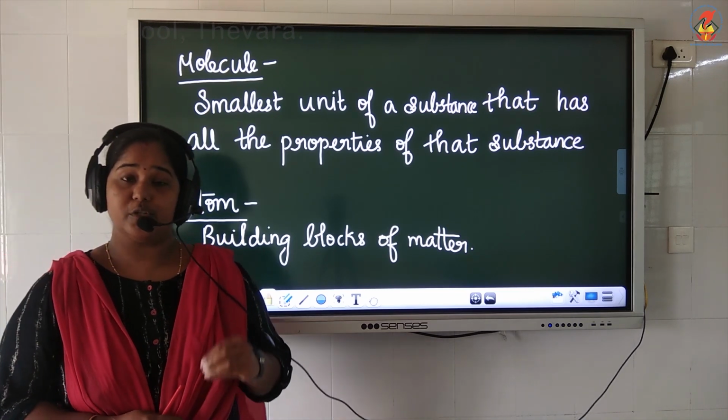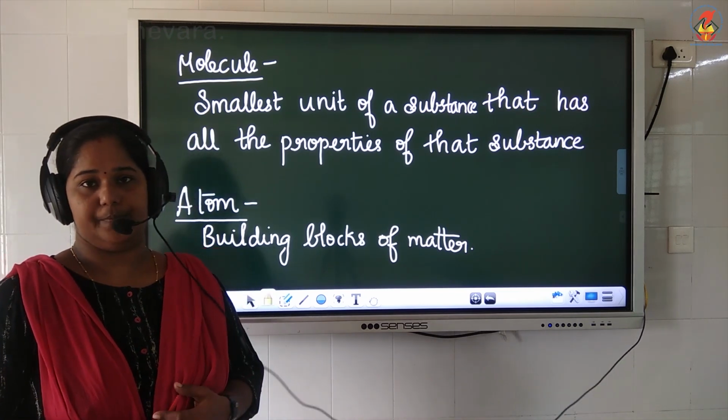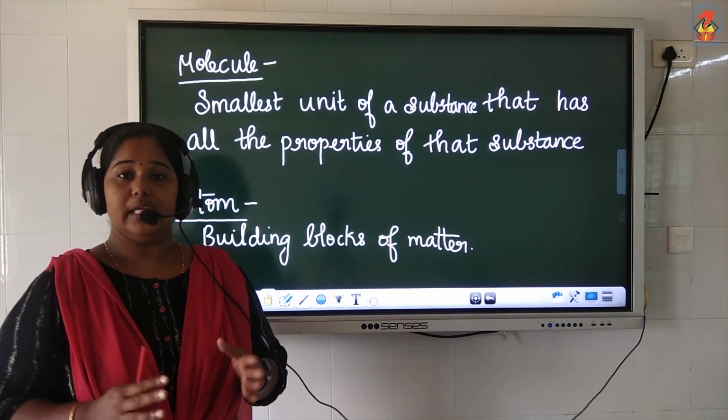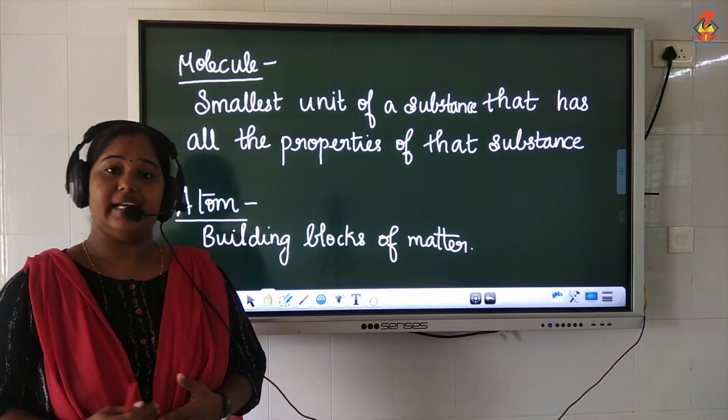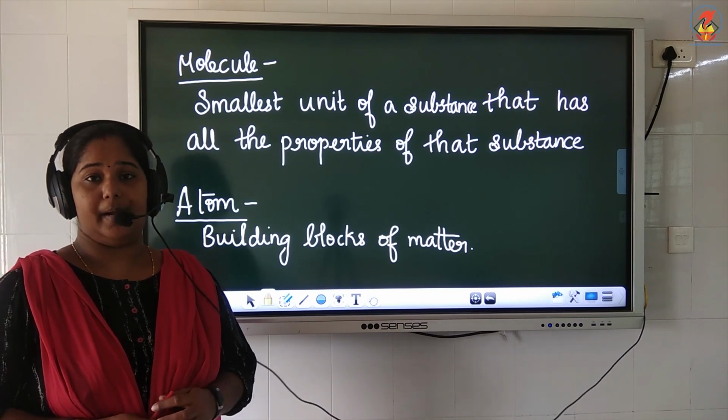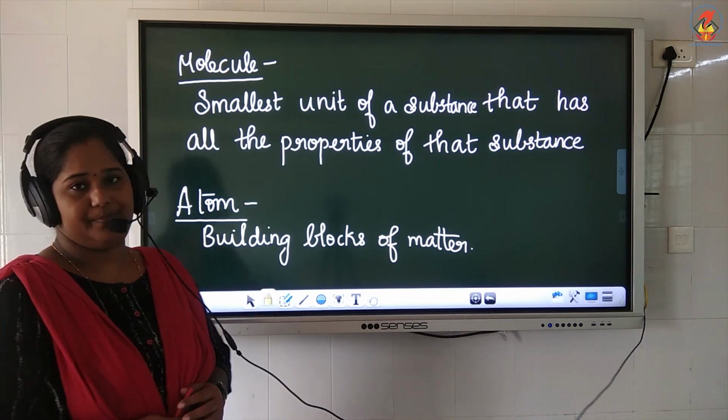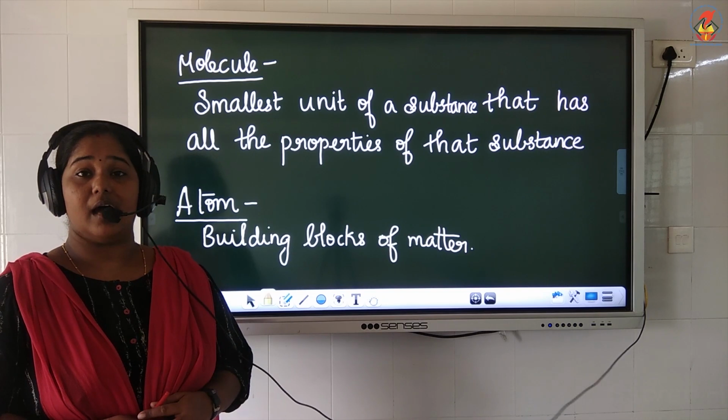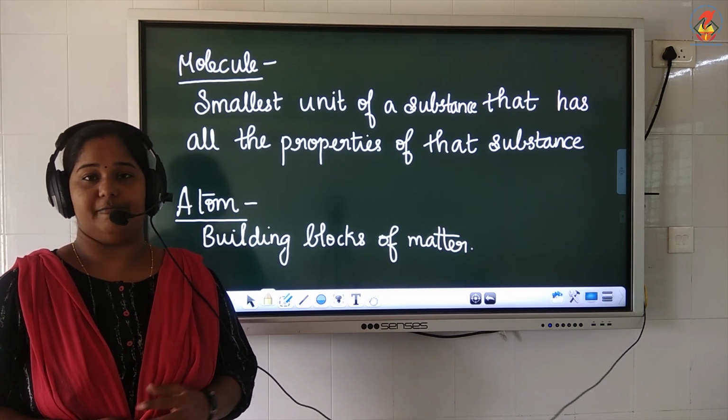The molecule of sugar shows the property of sugar. This molecule can be further divided into very small particles called atoms. Atoms are called the building blocks of matter.